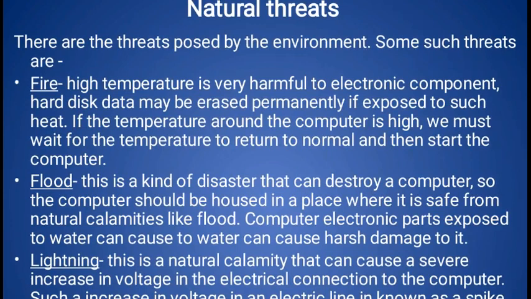An imbalanced power supply will create problems, and our motherboard will be destroyed. Irregular power supply first damages our hard disk directly.